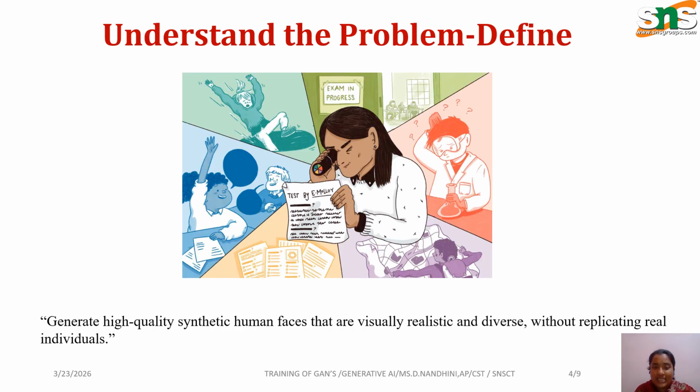Next one, how are we defining this problem? It is the synthesis of very high quality human faces that are visually realistic and diverse, without identifying any individual. So the problem is how we can train a model to generate realistic data without explicitly defining the data distribution. Challenges in GAN training: no direct loss function for the generator, we need to compare real versus fake data, and there are stability issues during training. These are the phases we are defining here.